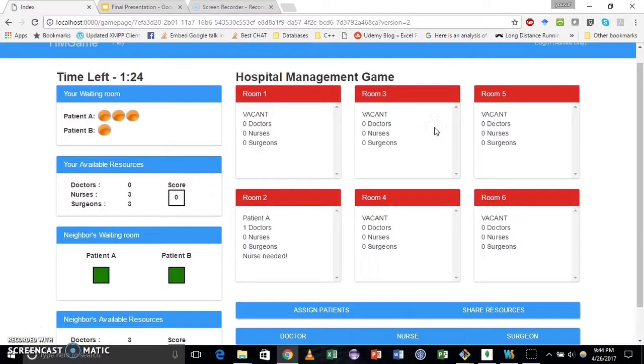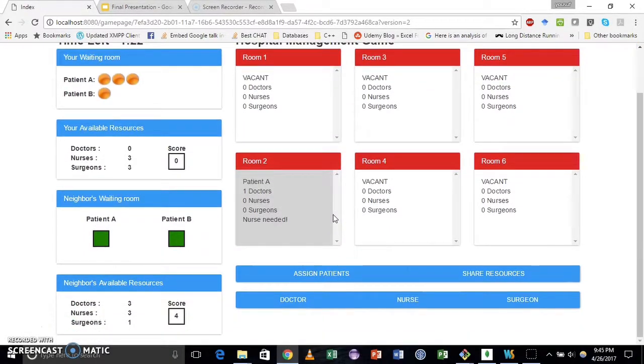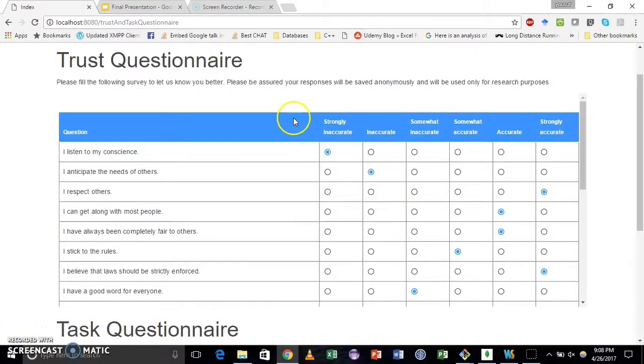We'll just run down the clock and move on to after the game ends, when we'll be greeted with the post-game questionnaire, and Aditya will explain it. Thank you. Thanks, Tarun. This is the next stage of the game, the trust and task questionnaires. The trust questionnaire is important because it asks questions related to the player's tendency to trust others.